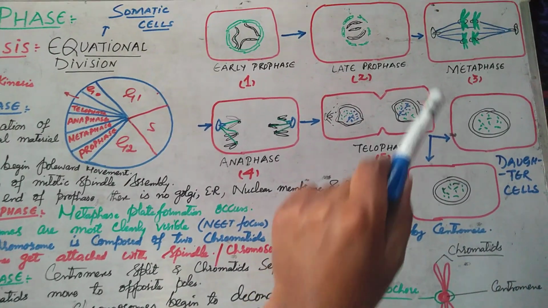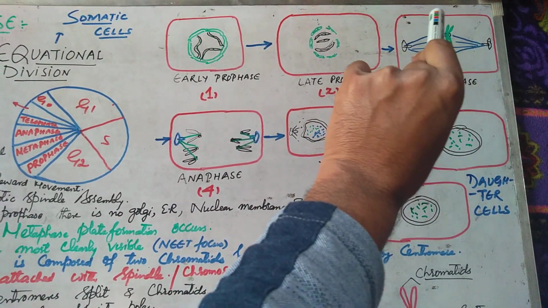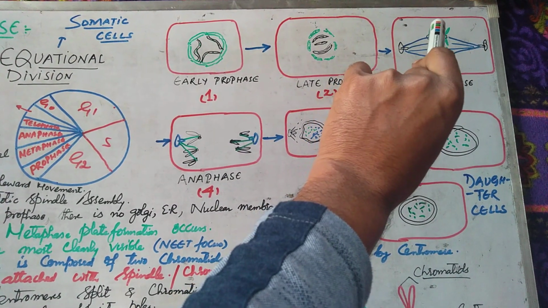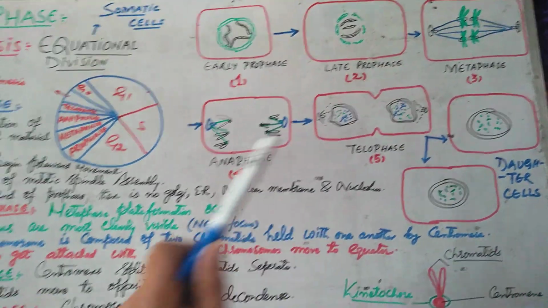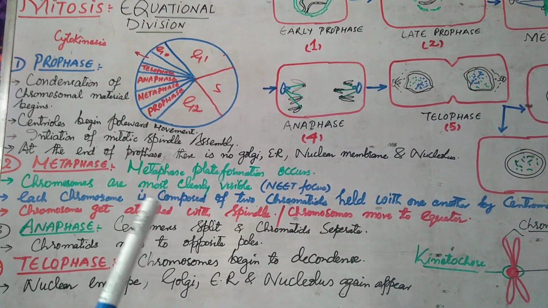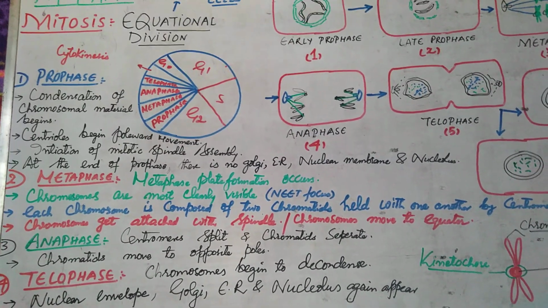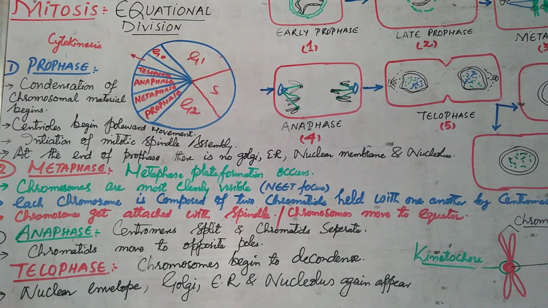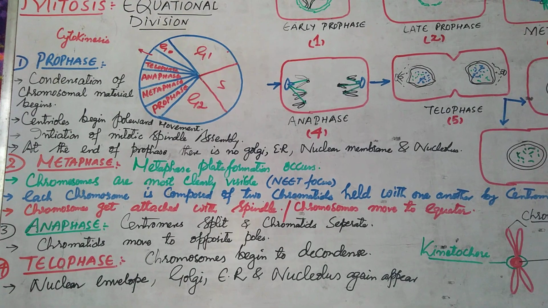In the metaphase, the chromosomes get aligned at the equator. These are the poles and this is the equator. The chromosomes get arranged at the equator and they form the metaphase plate. Again, a very important point regarding the metaphase is that the chromosomes are most clearly visible in the metaphase.